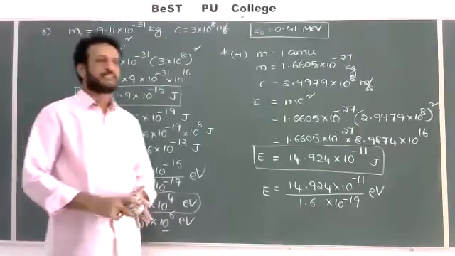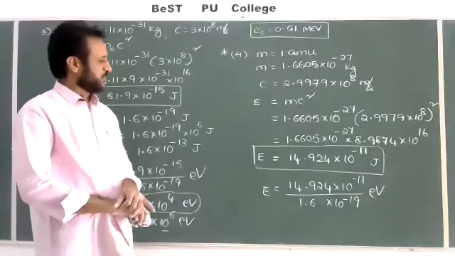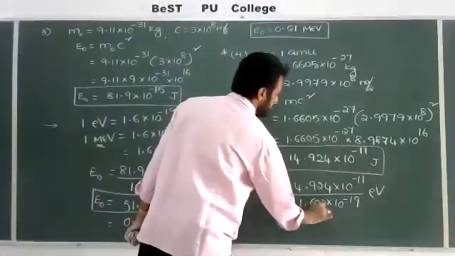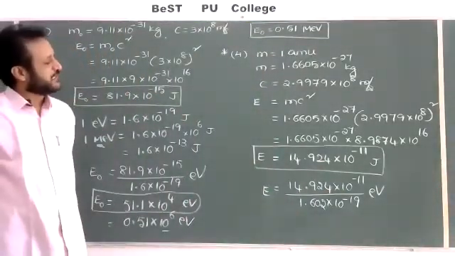If we take the standard value 1.602, then 14.92 may be taken up to 2 digits, which is enough. 14.92 divided by 1.602 is approximately 9.31, so we may take up to 2 digits.